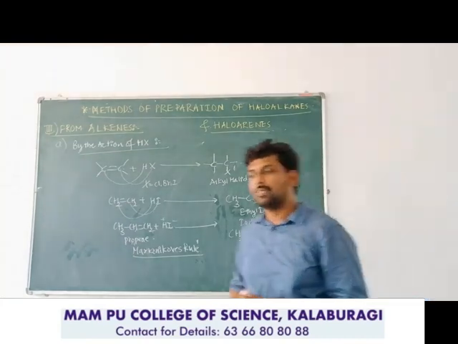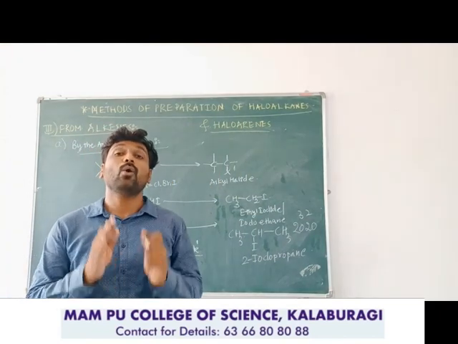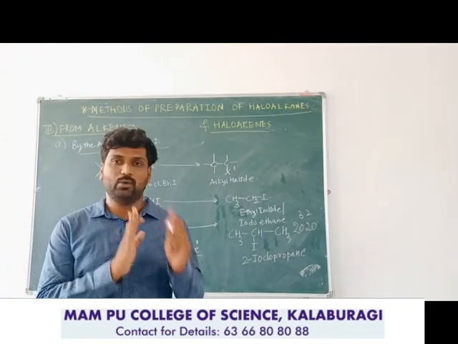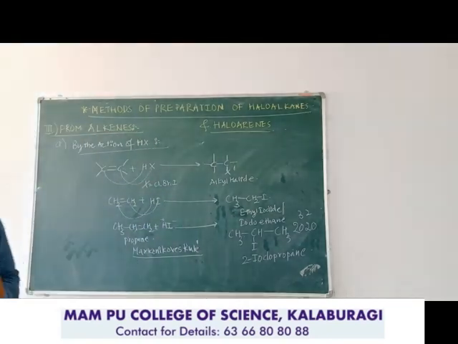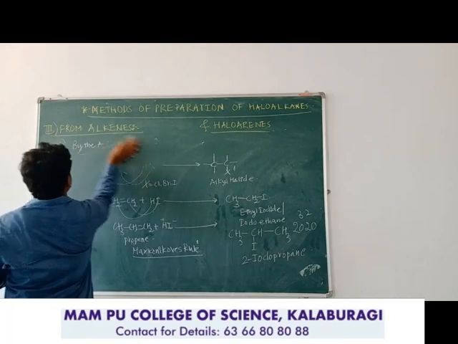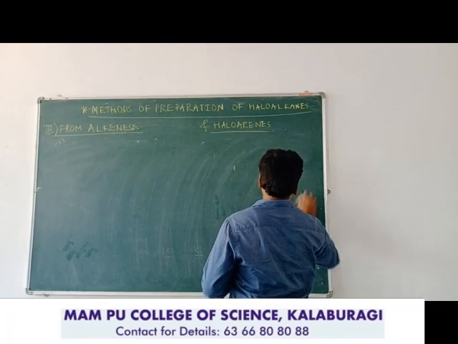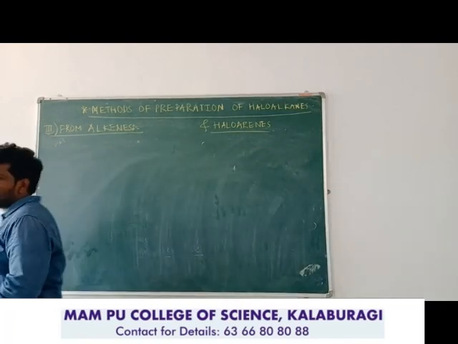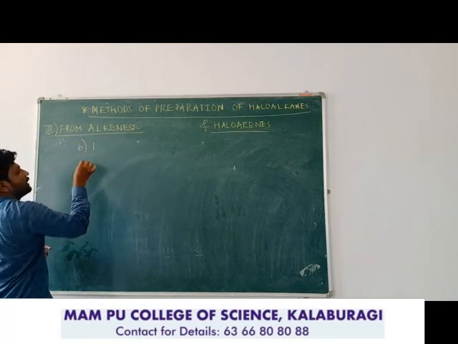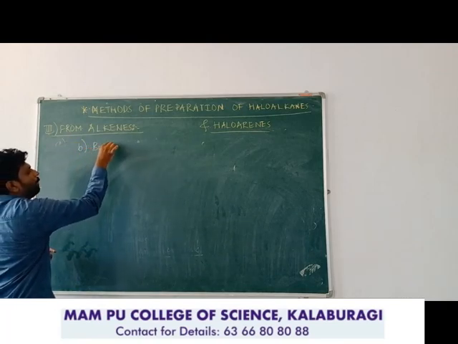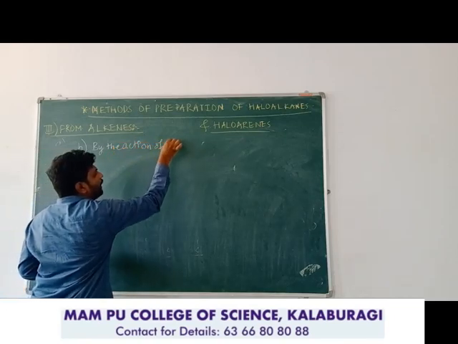The second reaction is the reaction of alkene with the halogen directly. So I will rub this one and we will discuss the second reaction, that is from alkene only, B reaction, by the action of halogen.